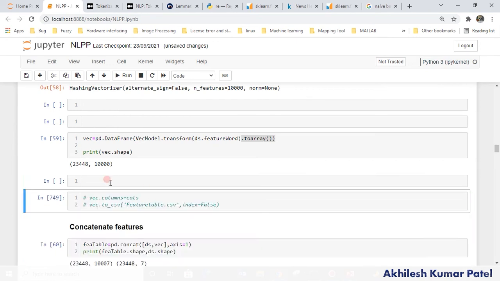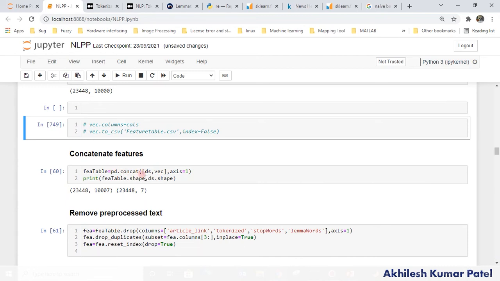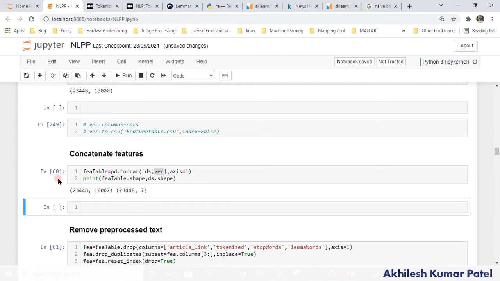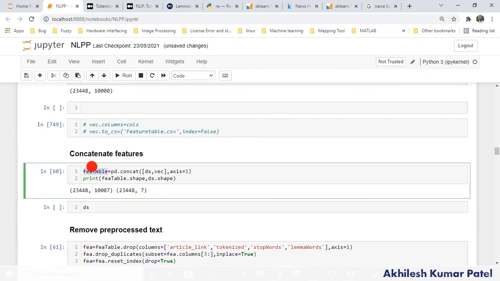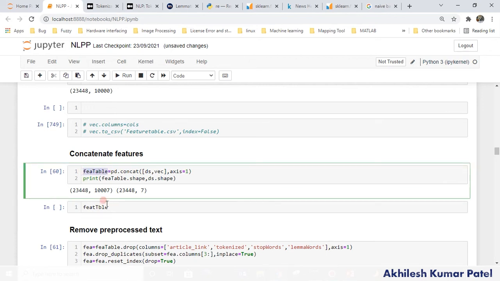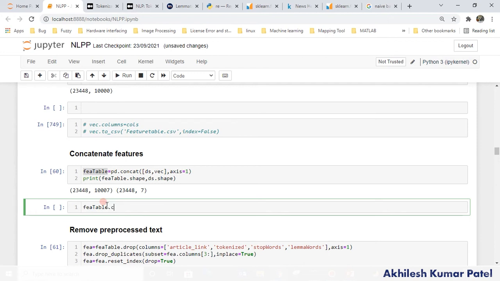Okay, so now we have this. What I am doing here is concatenating these features in the same table. So again pd.concat, with the original one and the transformed one. After executing this, it is saved here in the feed table, right? So now if I simply type feed table, okay, let me copy this here. That's very simple.